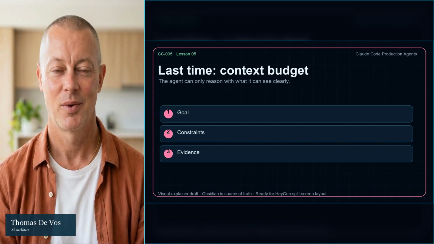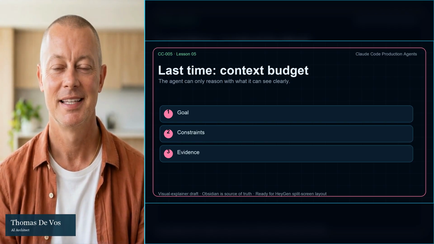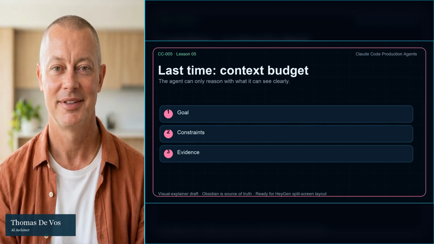This is the lesson where the earlier ideas become a practical readiness standard. In lesson 1, we learned that agents are loops, not magic boxes. In lesson 2, we learned that Claude Code is a set of operating surfaces, not just an IDE tool. In lesson 3, we learned that model choice follows workload shape. In lesson 4, we learned that context is a budget, not memory.